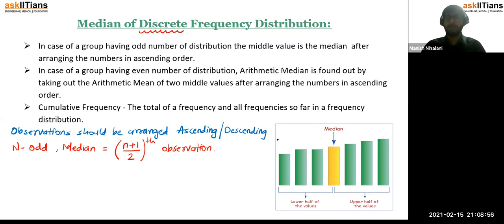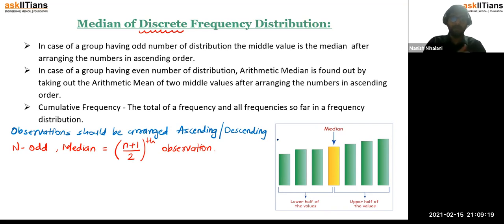Otherwise your answer for median would be incorrect. Which means arranging those 51 observations in an ascending fashion, then you need to see which is the 26th observation. So the 26th observation would directly be your median. Why 26th?